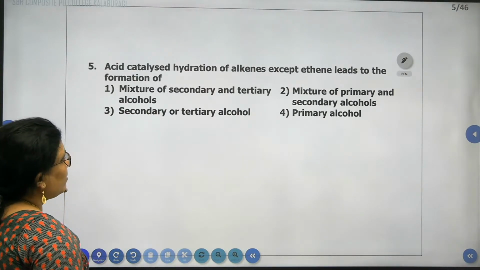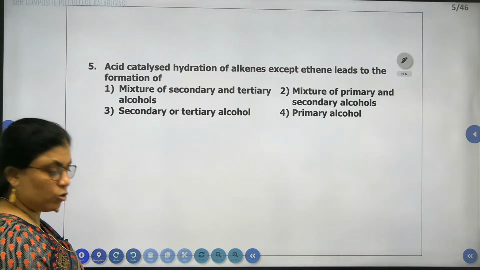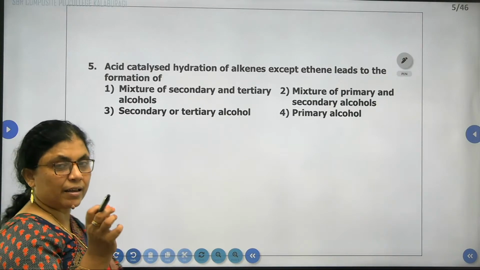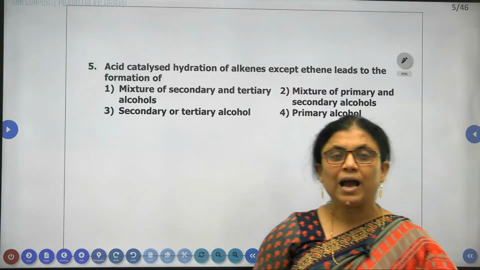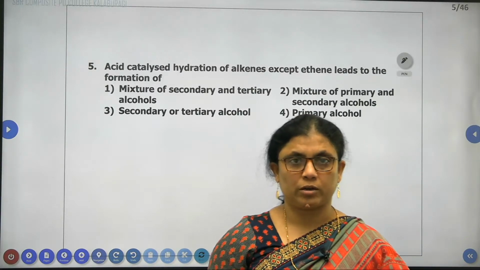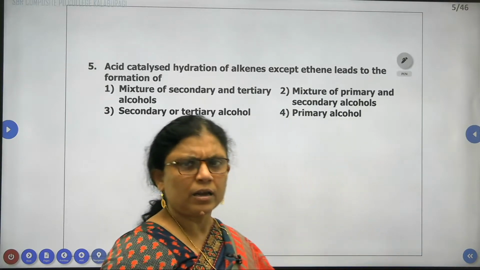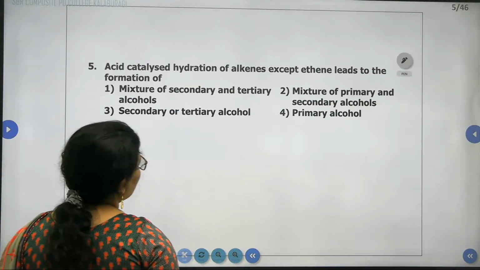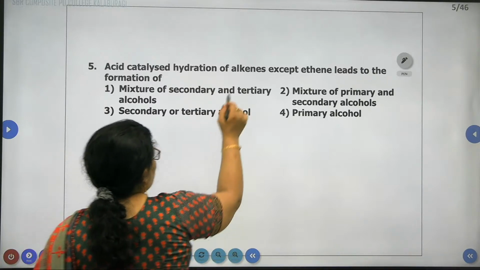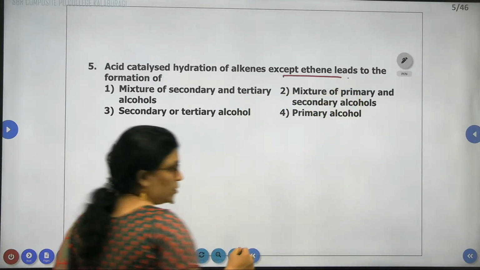Question number 5. Acid catalyzed hydration of alkene. We know very well that acid can act as a catalyst in the hydration, which is why this reaction is called acid catalyzed hydration. Addition of water is called hydration. Therefore, acid catalyzed hydration of alkene except ethene.